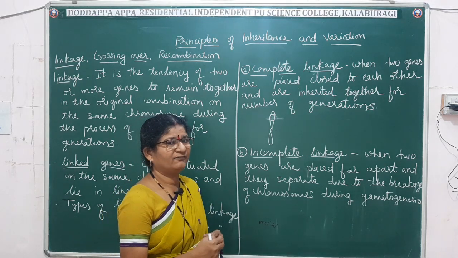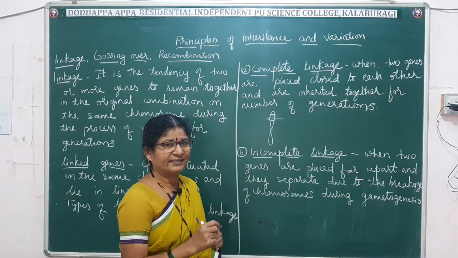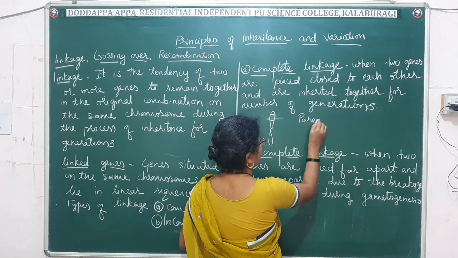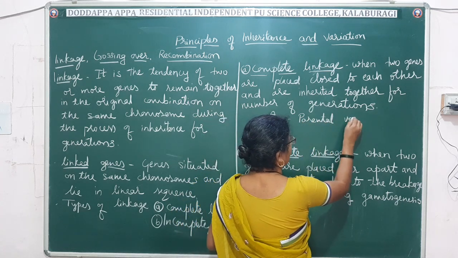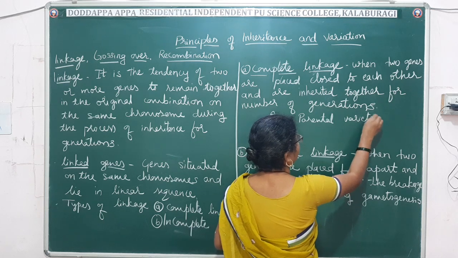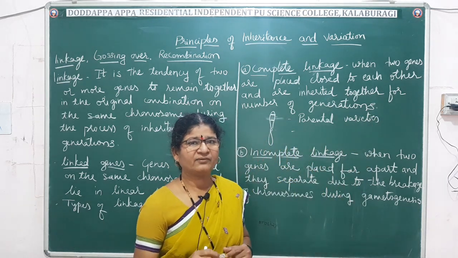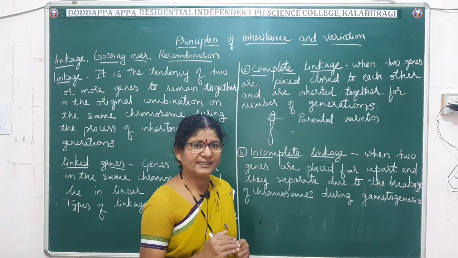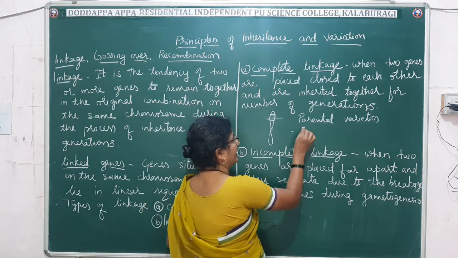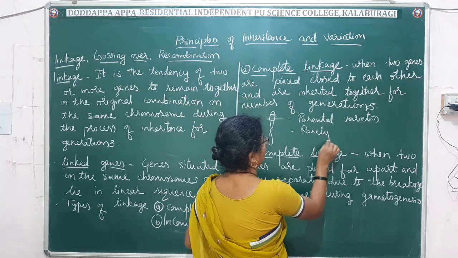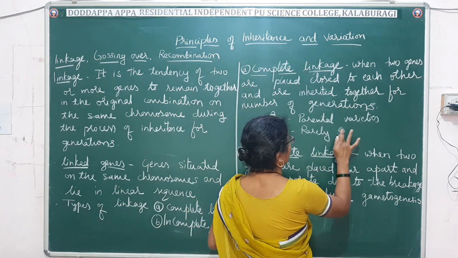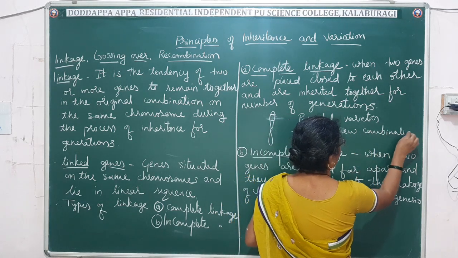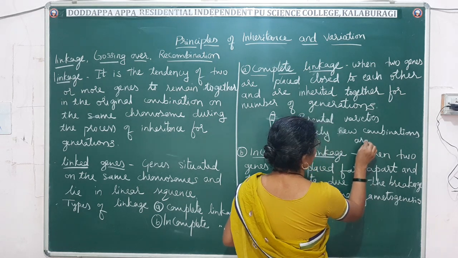So this kind of linkage is called complete linkage, and here the parental varieties are more. Usually the progenies will be of parental varieties. The new, recombinant variety rarely occurs. So here new varieties will not occur, and in nature it is very rare. Rarely new combinations, or new characters, arise.